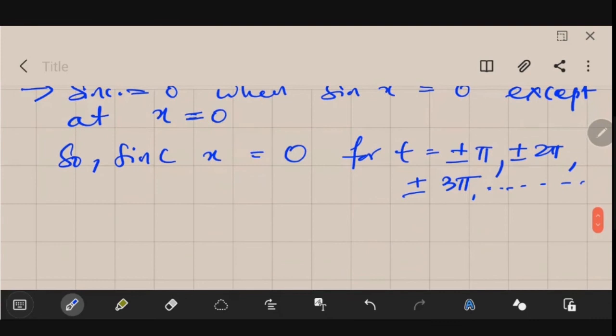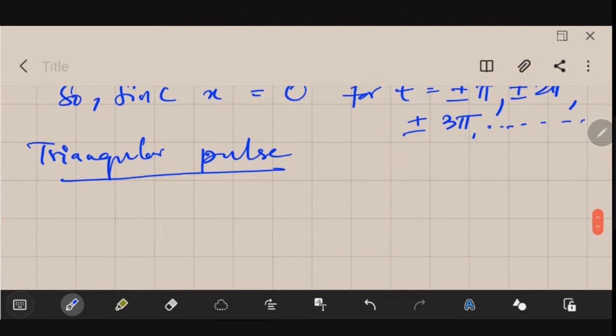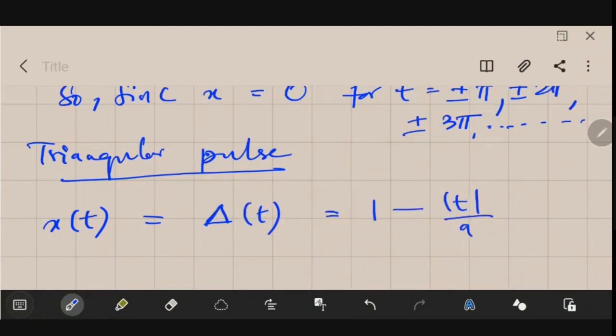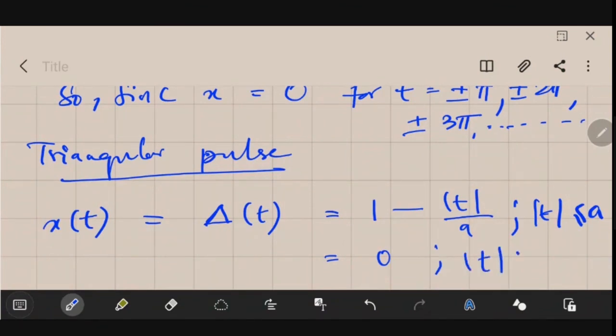Then the next one is the triangular pulse. So let's see. It is given by x of t is equal to delta of t, which is equal to 1 minus mod t by a, for mod t less than or equal to a, and it is equal to 0 elsewhere, that is, for mod t greater than a.